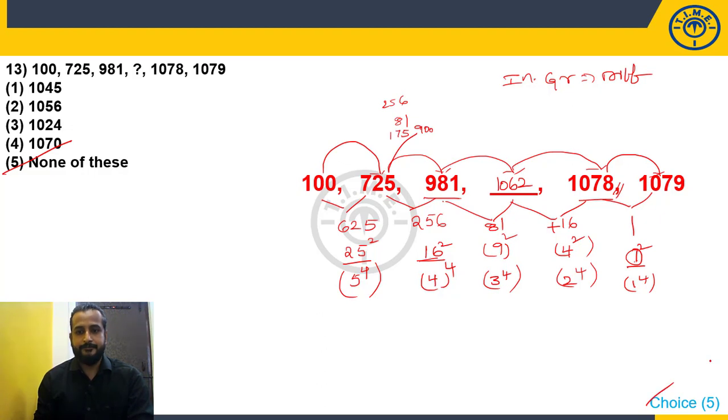So here the logic is about powers. 5 to the power 4, 4 to the power 4, 3 to the power 4, 2 to the power 4, 1 to the power 4, or 25 square, 16 square, 9 square, 4 square, 1 square. 1 is 1 square, 4 is 2 square, 9 is 3 square, 16 is 4 square, 25 is 5 square. You may also treat it in that way.